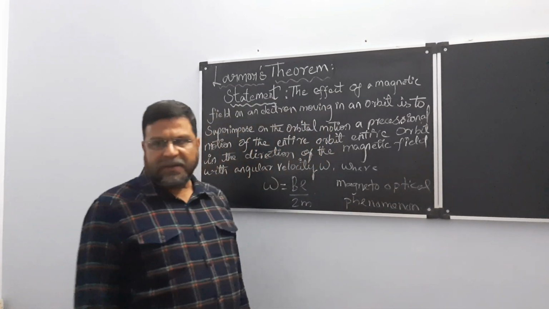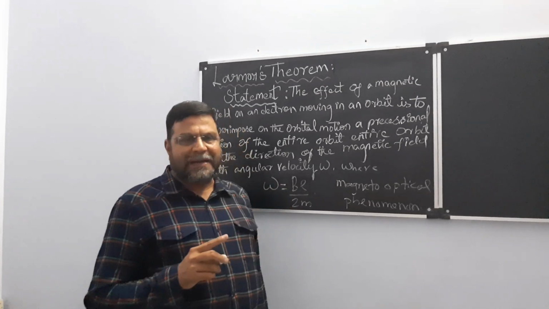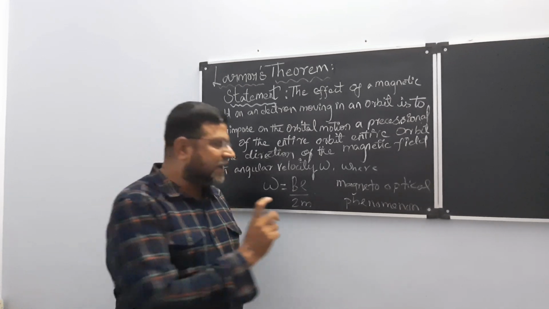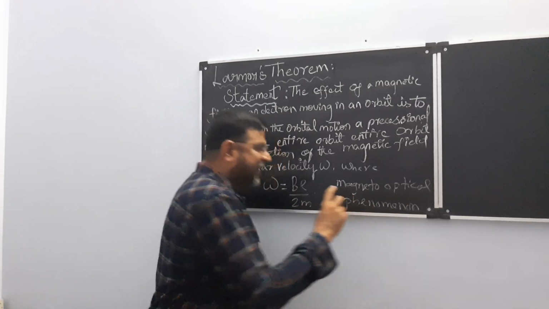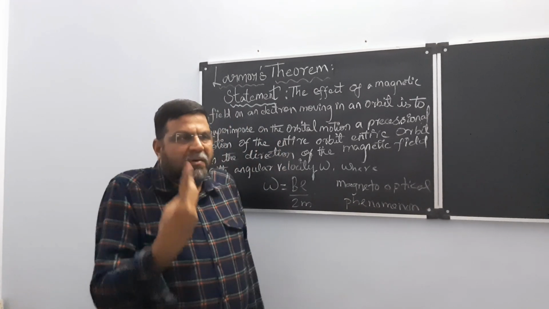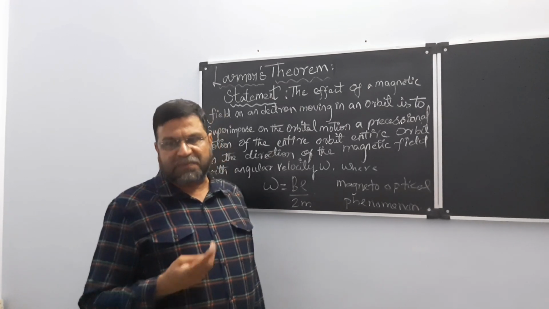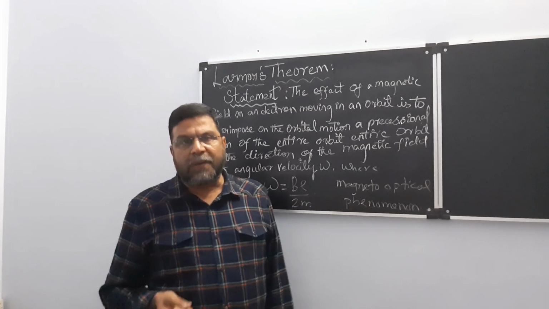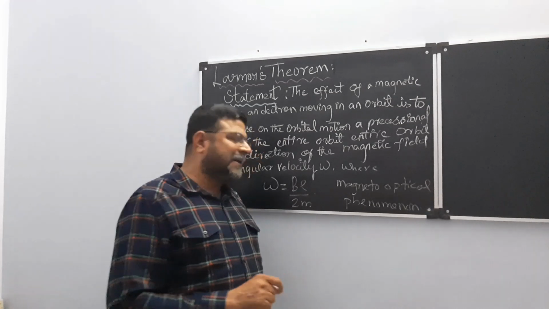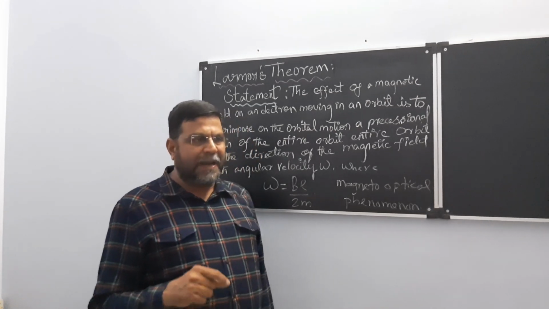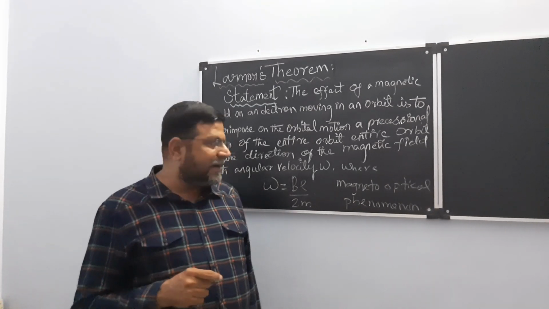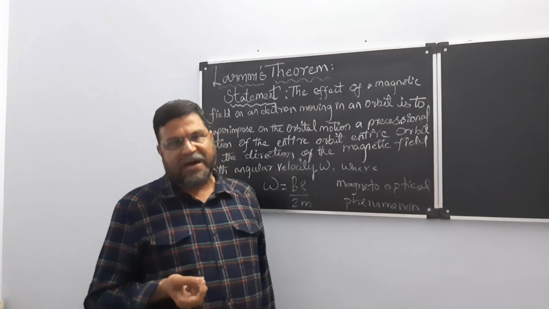Phenomenon means process. We are applying magnetic effect on the light shed by a particle. So that is known as magneto-optical phenomenon. Magnetic effect is applied on a particle which is giving out light. Optic means light. So it is known as magneto-optical phenomenon. So we can produce spectral lines by applying magnetic field or electric field. If you are applying magnetic field, it is called magneto-optical phenomenon. If you apply electric field, it is called electro-optical phenomenon.